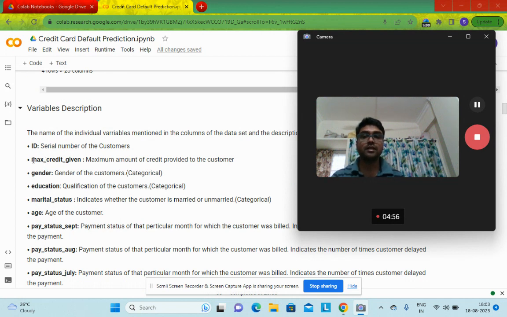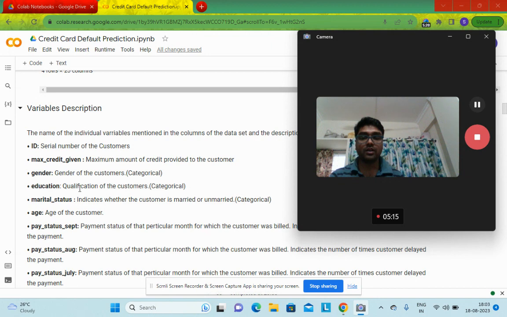straightforward. Like maximum credit given indicates the maximum credit amount that has been provided to the particular customer. Gender will be mentioning the gender of the customer. It is categorical; I have also mentioned which are the categorical information.